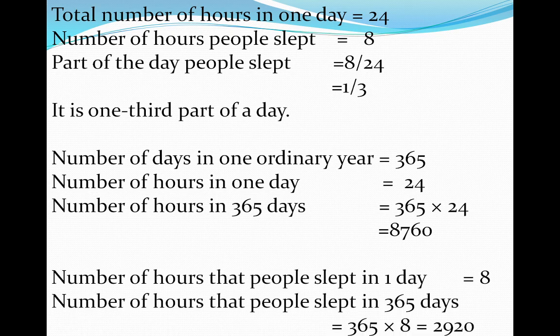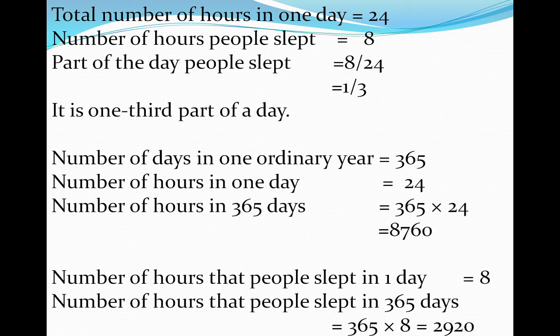8760. The number of hours that people slept in one day is 8. So the number of hours that people slept in 365 days: 365 into 8 is equal to 2920.